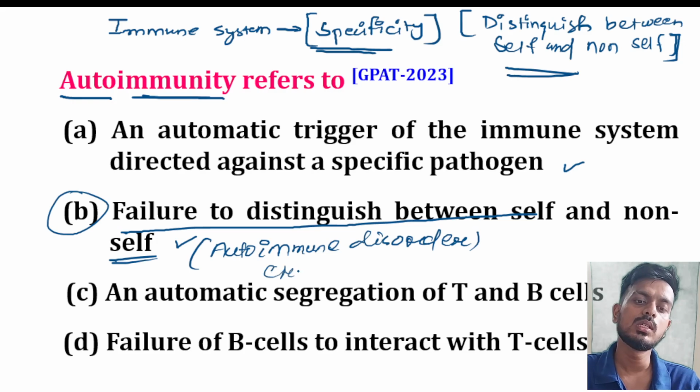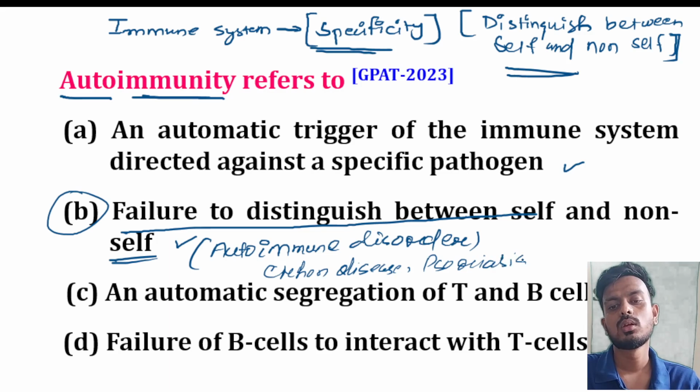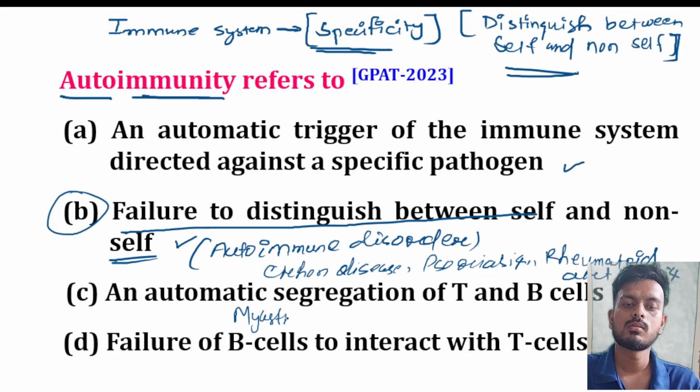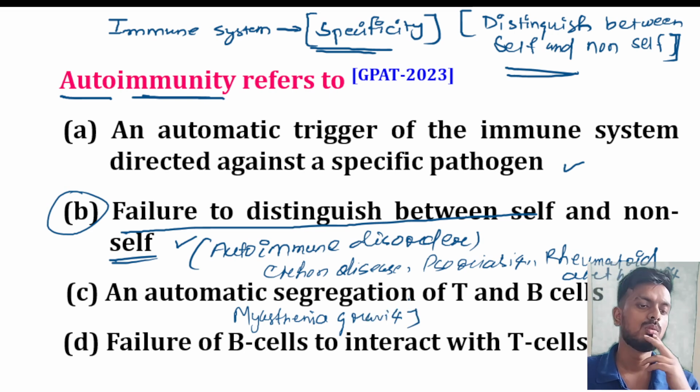Examples are Crohn's disease, psoriasis, rheumatoid arthritis, and myasthenia gravis. These are a few examples of autoimmune disorders.